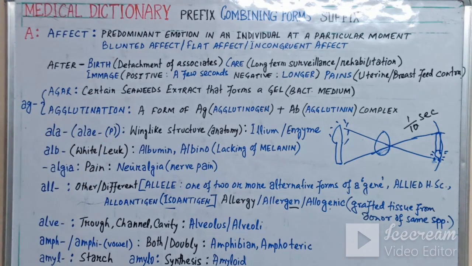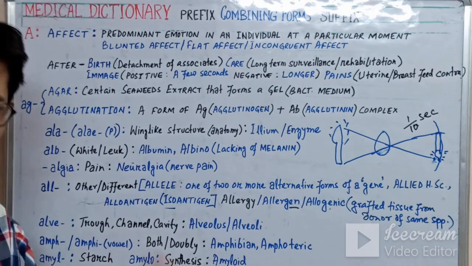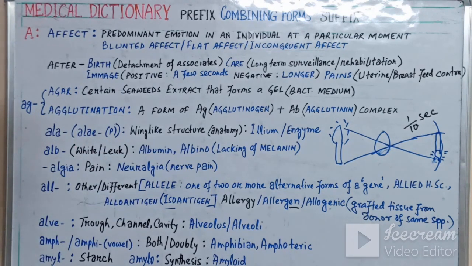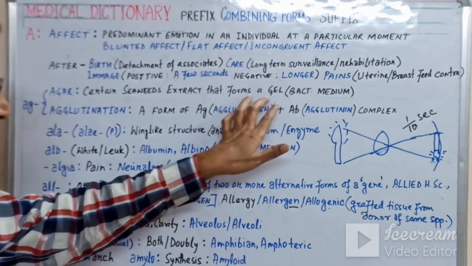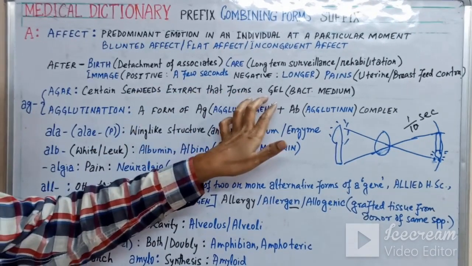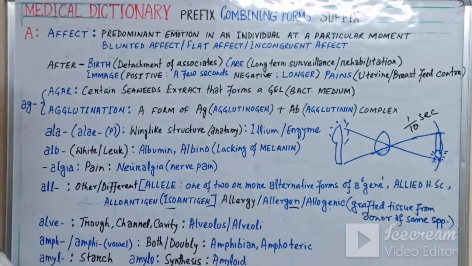Many agars are there. For dry culture media they need this type of gelatin, a seaweed extract. This is called agar.